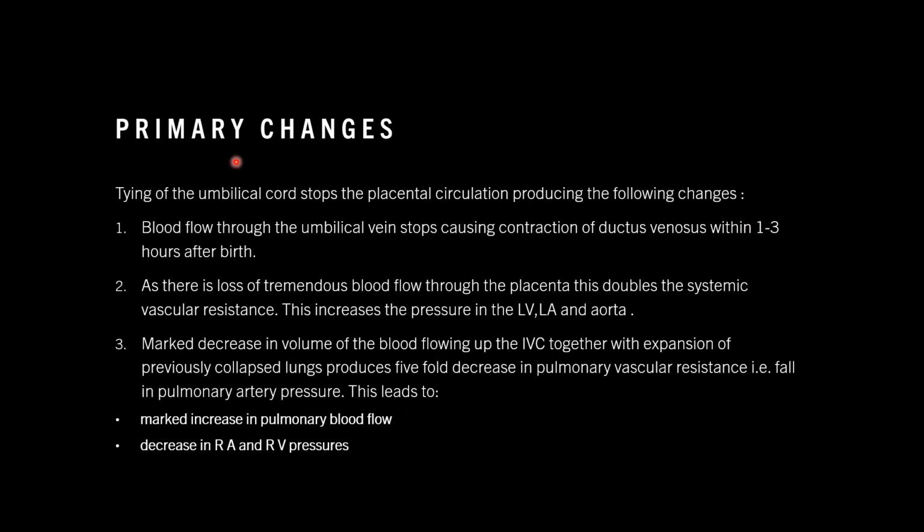Now the primary changes. Tying of the umbilical cord stops the placental circulation, producing the following changes. Blood flow through the umbilical vein stops, causing the contraction of ductus venosus within 1 to 3 hours after birth. As there is loss of tremendous blood flow through the placenta, this doubles the systemic vascular resistance. This increases the pressure in the left ventricle, left atrium, and left aorta.